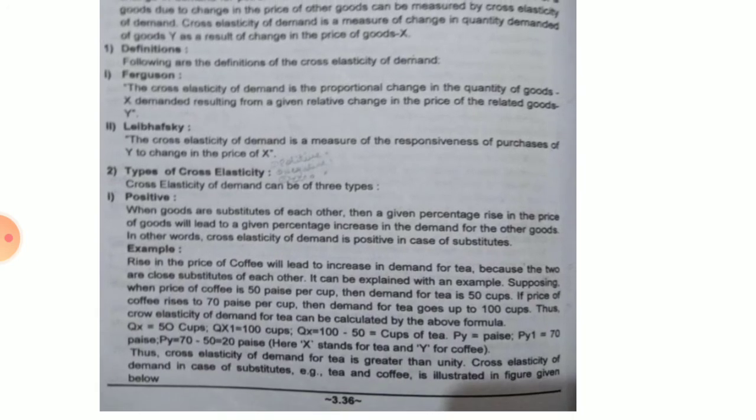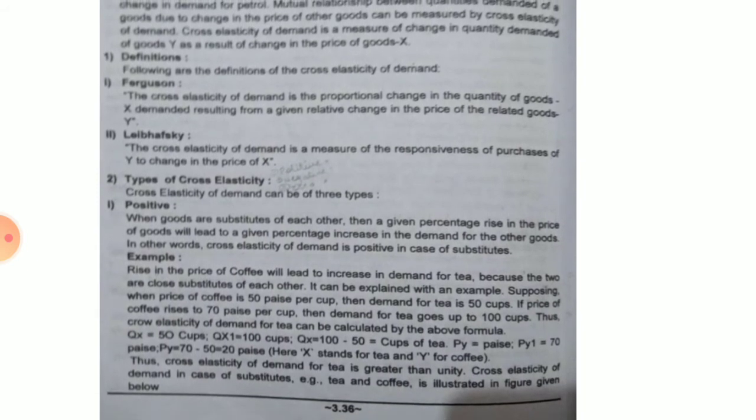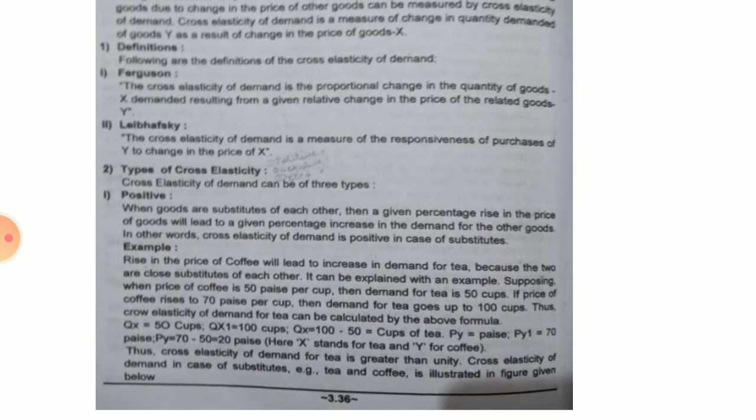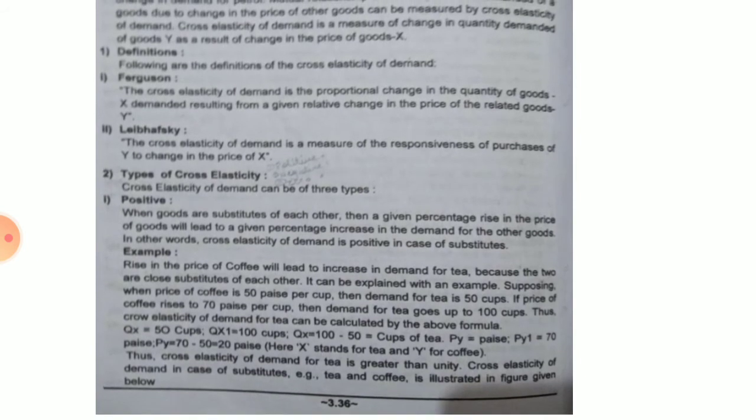Okay, then next is types of cross elasticity. So here there are three types of cross elasticity. First one is positive, second one is negative, third one is zero. So first we will see what is positive cross elasticity. So here, when goods are substitutes of each other, then a percentage rise in the price of one good will lead to a percentage increase in the demand for the other good. This is known as positive cross elasticity of demand.